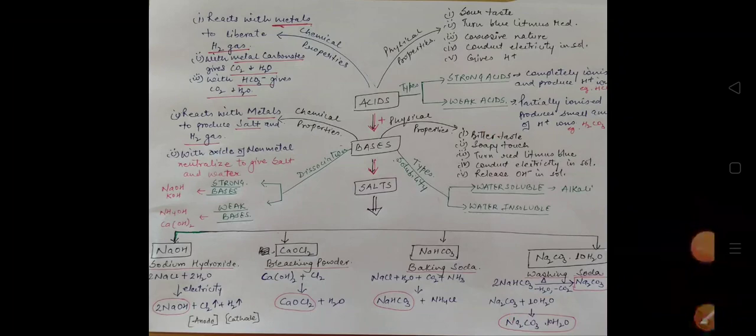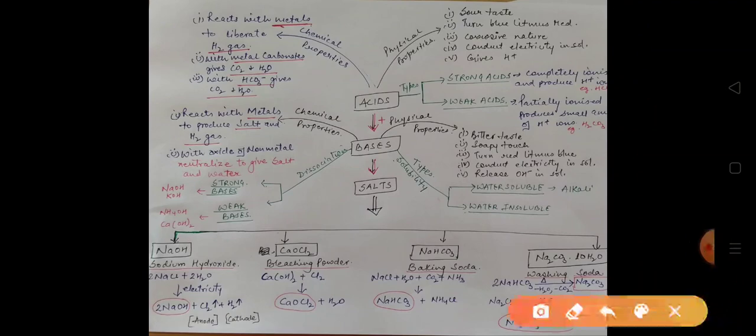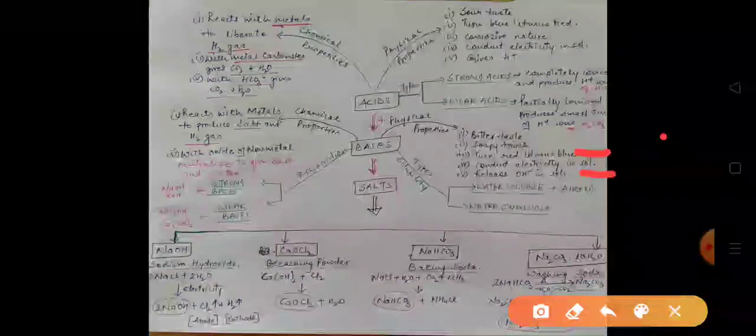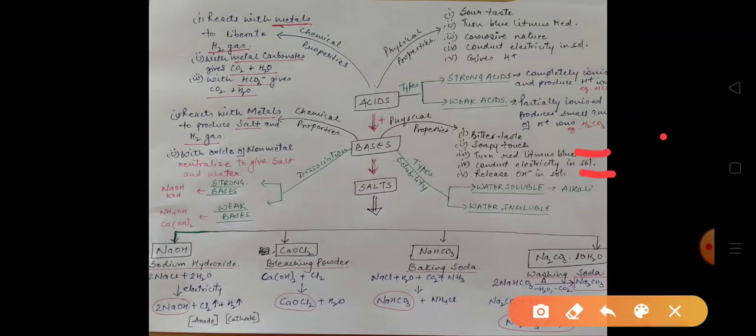Bases turn red litmus blue. When red litmus paper is brought in or dipped in a base, it turns blue. Bases also conduct electricity in their solution, as acids do, and the major difference between a base and an acid is that acids release hydrogen ions, whereas bases give hydroxide ions, OH- ions.